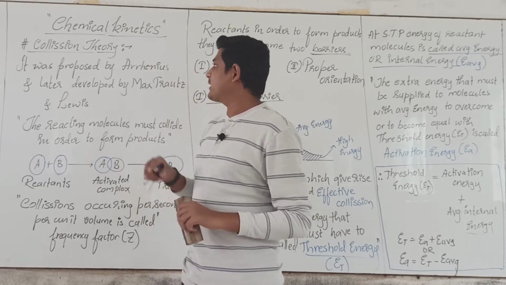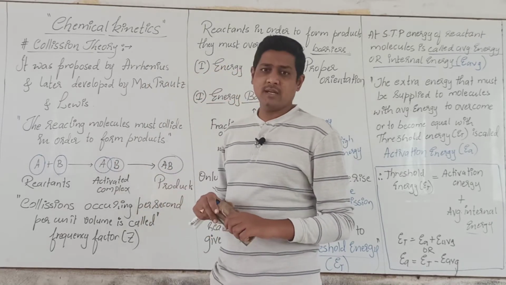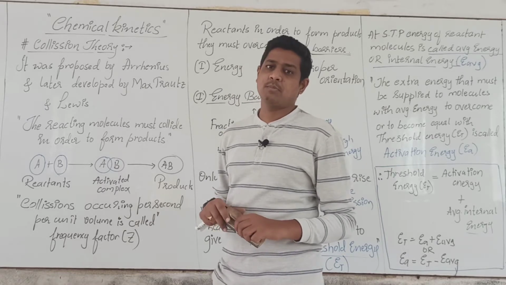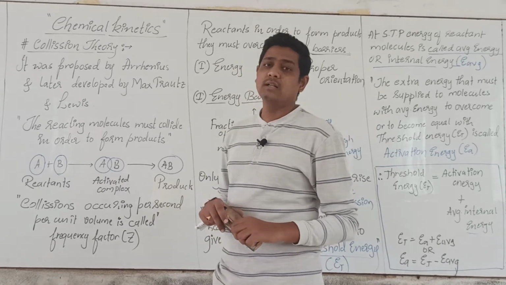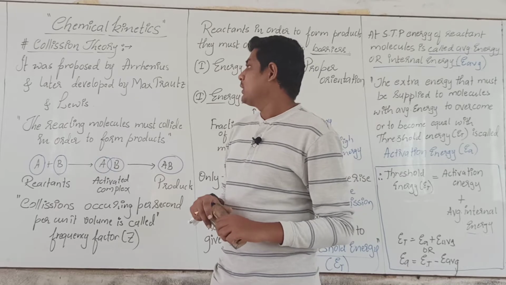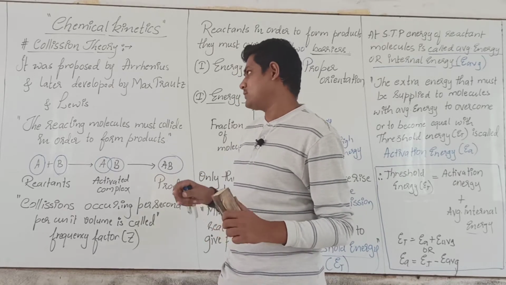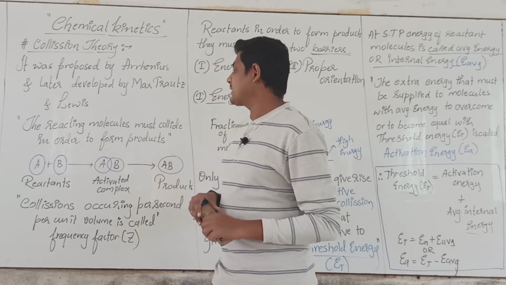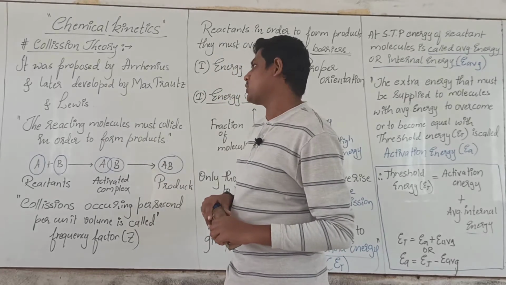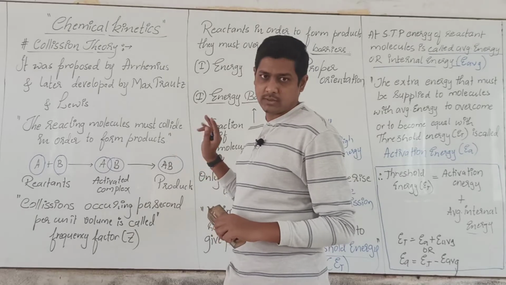The collision theory was proposed by Arrhenius, and later it was developed by Max Trautz and Lewis. In simple words, what the collision theory is telling is that the reacting molecules must collide in order to form product.